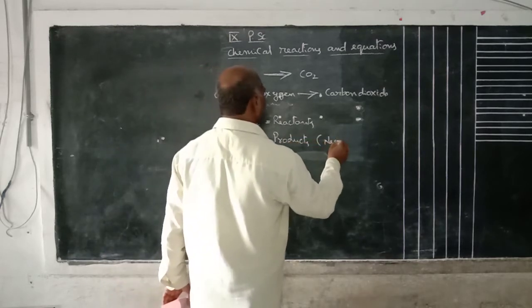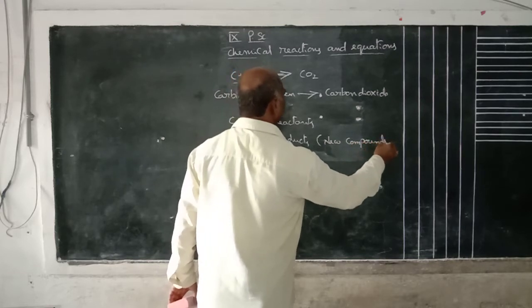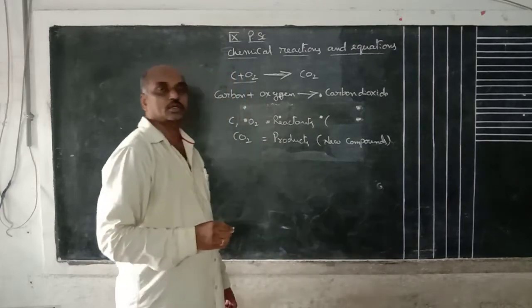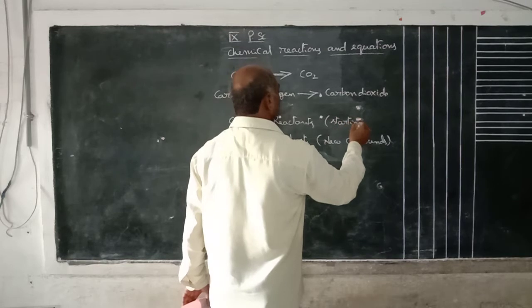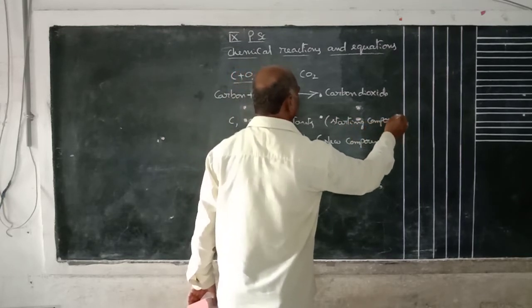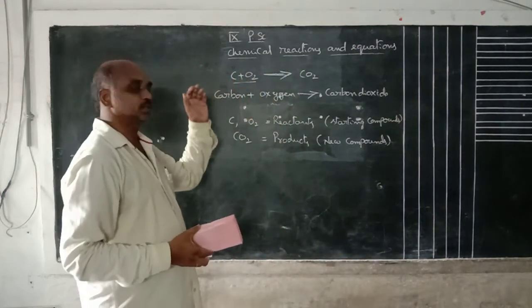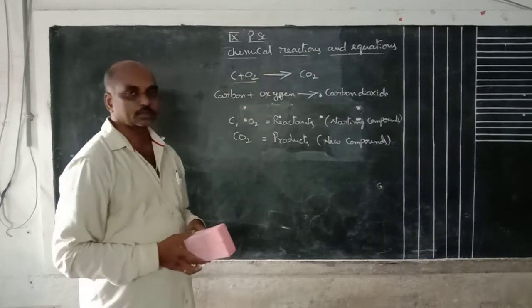Whereas reactants means left side of the arrow mark, starting compounds or elements. Arrow mark right side are called products.